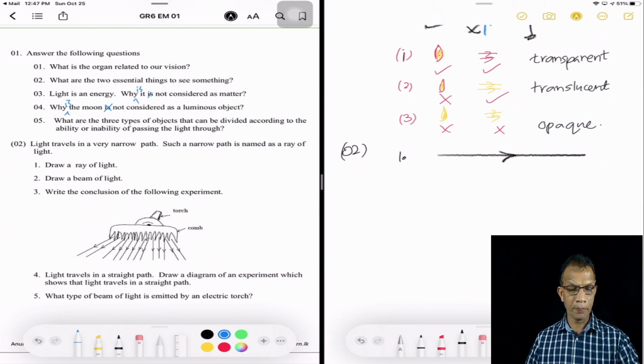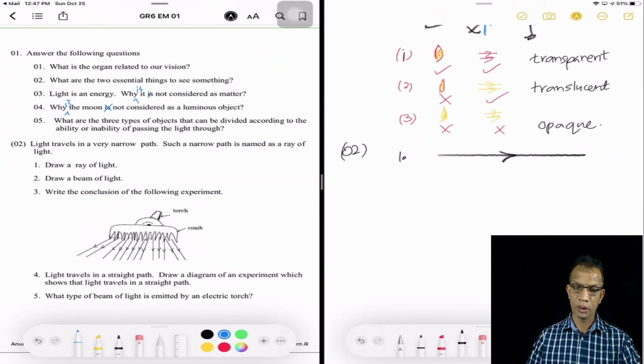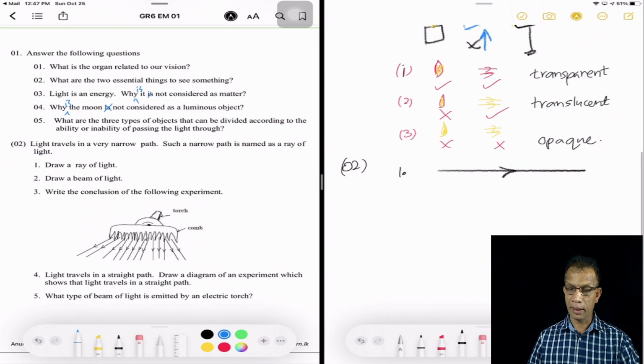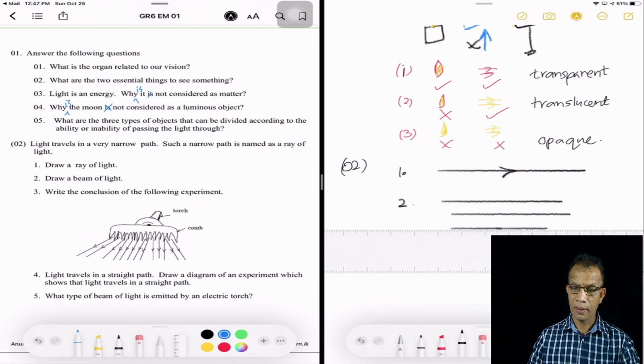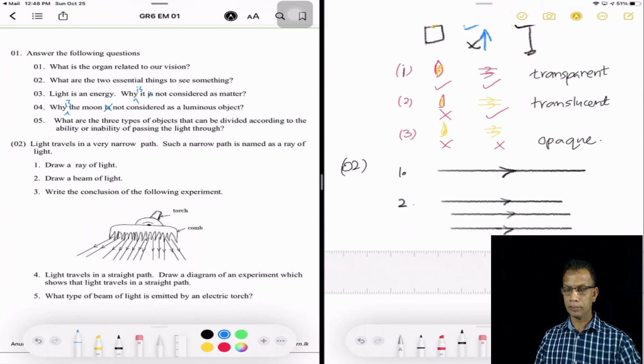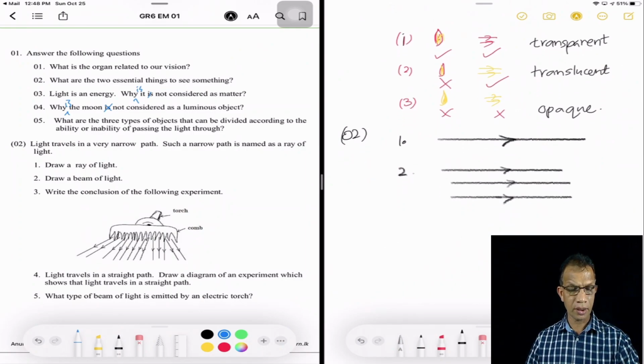Second, draw a beam of light. When you are drawing a beam of light, you must draw several light rays, something like this. You can have several light rays, 1, 2, 3. So this is a beam of light. The second question asks, draw a beam of light.